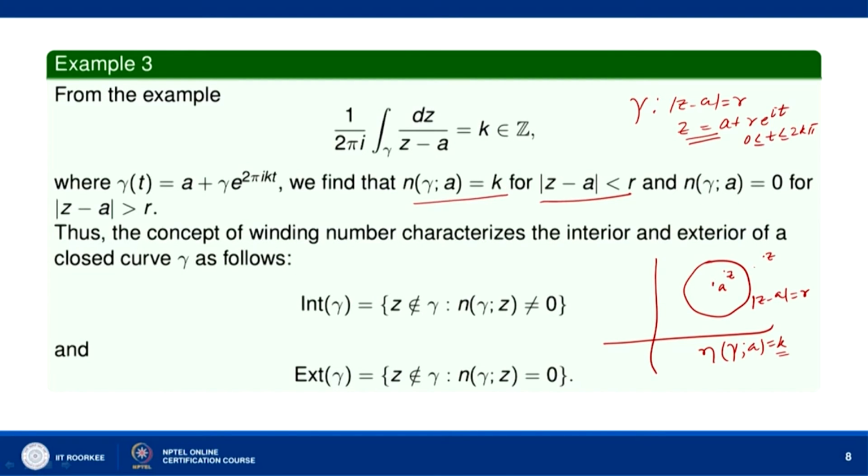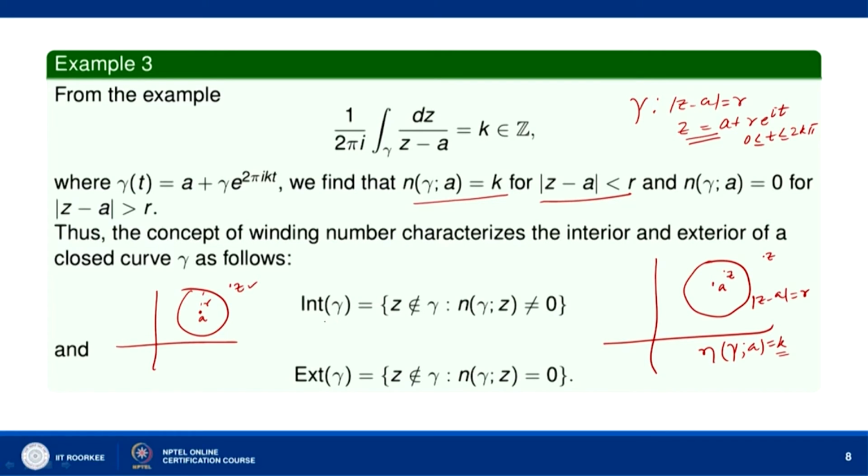And suppose z is outside, it is not inside. Let us draw another figure. Z is here, suppose, then n gamma a is equal to 0 if z lies outside, mod of z minus a greater than r. So, thus the concept of winding number characterizes the interior and exterior of the closed curve gamma as follows.